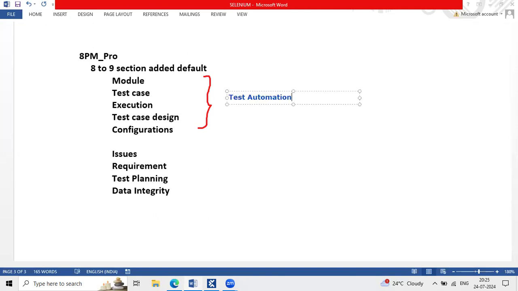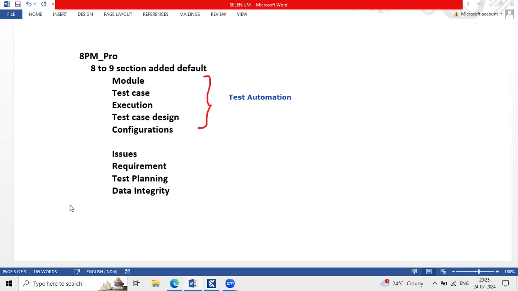Whenever you automate any kind of project, whether web-based, desktop, API or mobile-based, if you want to implement Tricentis Tosca, majorly we concentrate on these sections only. Totally how many sections do you see? 9. This is 5. Only these 5 sections are enough.